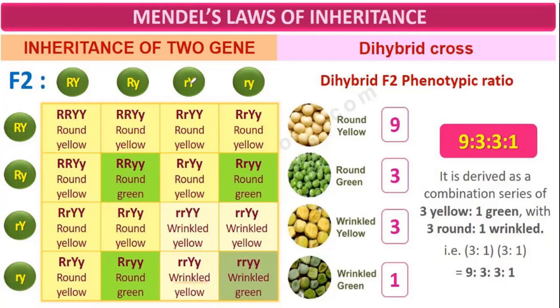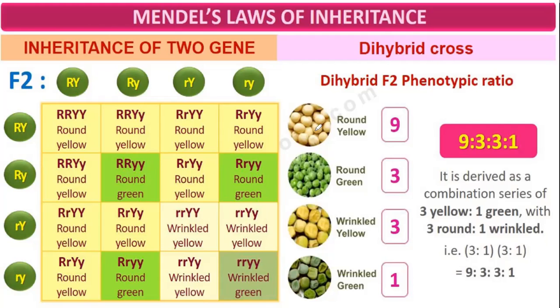And capital Y from here, small y from here, therefore it becomes what? Yellow. So it becomes what? Wrinkled yellow. This condition classes in this gamete and this gamete. So smaller, small y. So wrinkled green. Small wrinkled, smaller are there, therefore wrinkled, small y is there, that's why green.